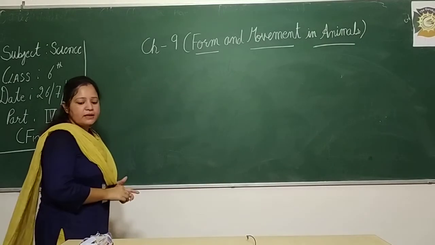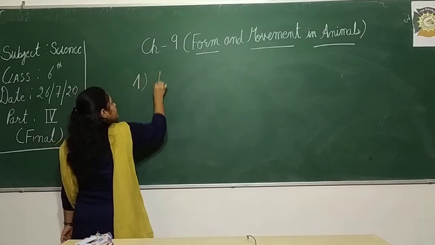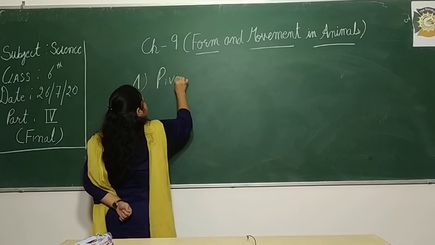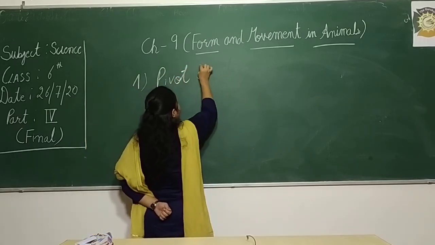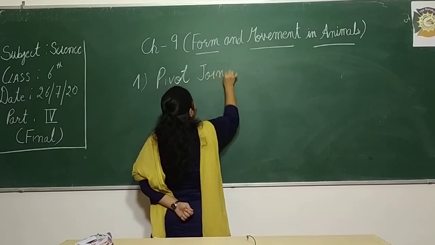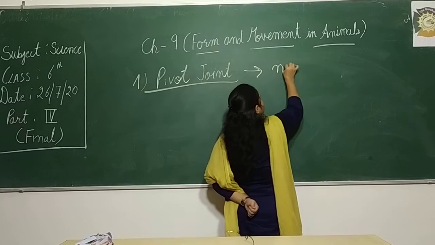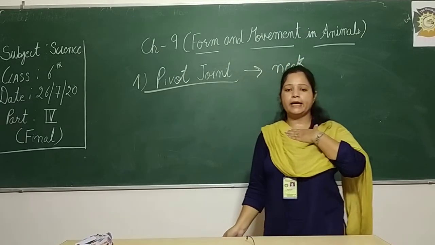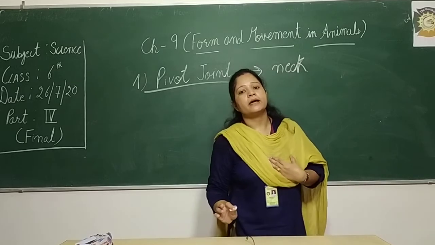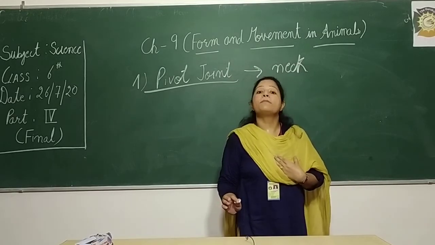The first part of the freely movable joint is pivot, pivotable कुछ भी बोल सकते हैं, pivot joint is there, that is present in our neck और head में present हो, so that's why we can move our head की movement जो होती है वो neck के through, that is which joint helps us, pivot joint.